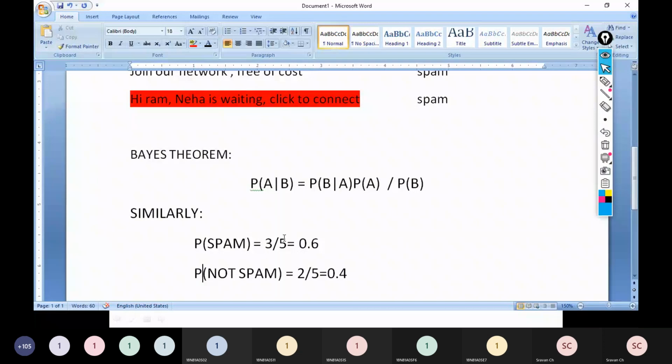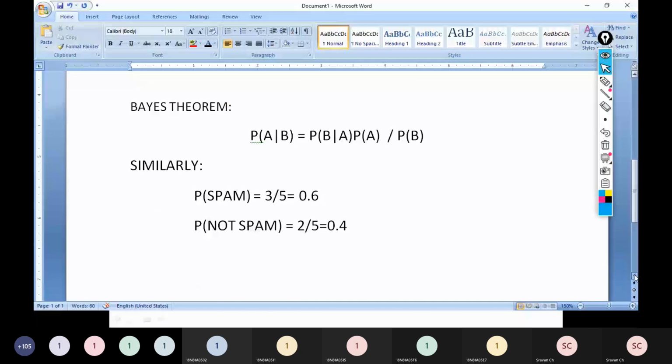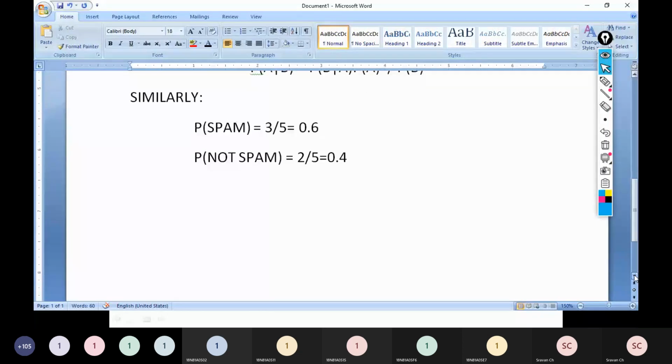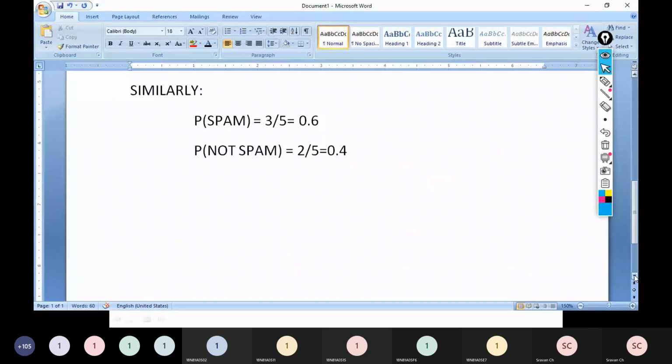And what I need to find is, let us try to understand what is our requirement. We need to find the probability of class spam or not spam for a given sentence in an email. For example, I got an email like this. This is the message. Please observe this carefully. Ram, are you coming?